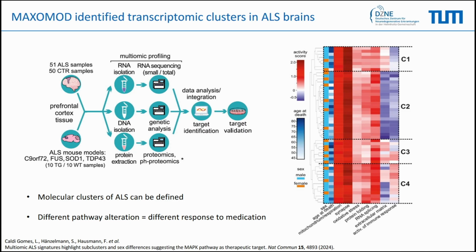Briefly, we collected 100 brains from ALS and control patients, and also from a mouse model of the four main proteins involved in ALS. From these human and mouse samples, we obtained different omic analyses ranging from genetics, RNA expression, and protein expression, aiming to identify and validate a few targets linked to ALS disease.